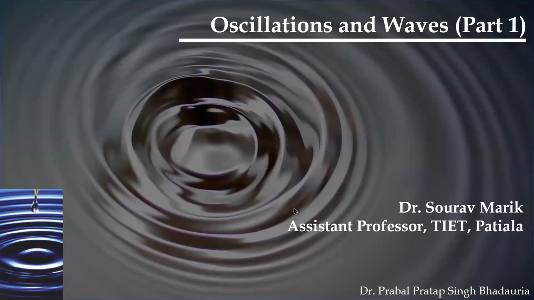Vanshika, can you tell me what is oscillation in your own opinion? So, periodic motion. Yes, exactly correct. And what about the waves? What are waves? A disturbance of one or more fields. Yes, and oscillation is also a kind of disturbance.